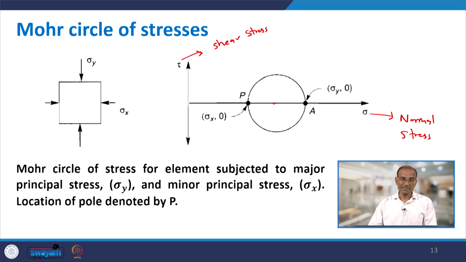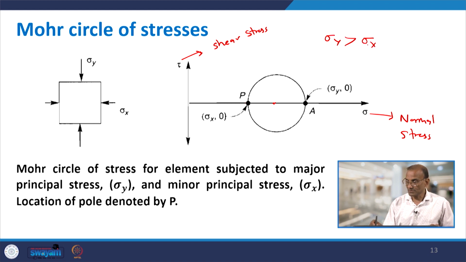So, in this case, let us assume you have a soil element. On that soil element, only normal stresses are acting, no shear stress is acting. Normal stress sigma y is in the y direction, acting on a horizontal plane, while sigma x is acting in the x direction, on a vertical plane. We assumed sigma y is greater than sigma x, that is, the value is higher. So, that is why sigma y is coming here.